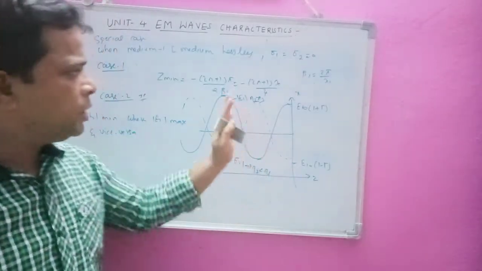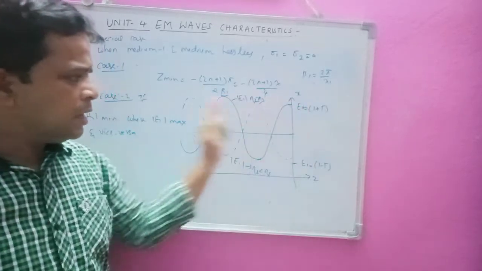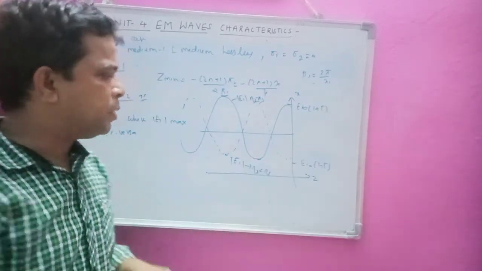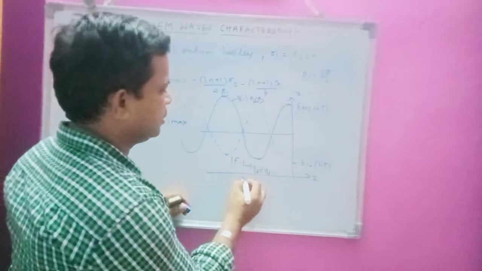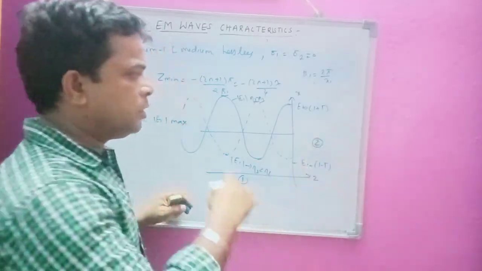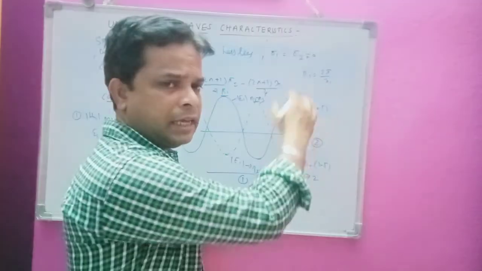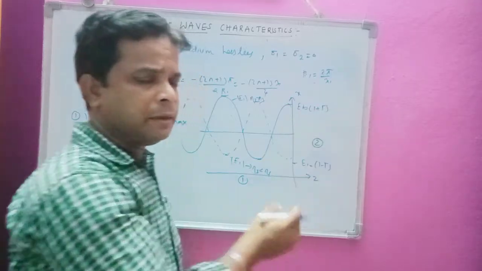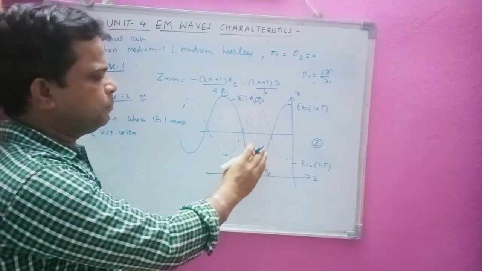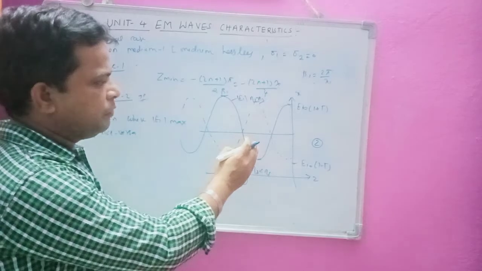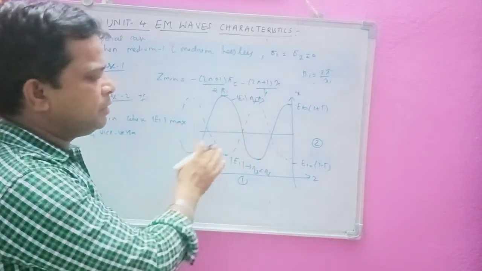Okay, we are going to show only the medium 1 part here. I am not showing the medium 2 part. This is medium 1 and this is medium 2. So here we are going to have some transmitted wave also, which we are not showing in this diagram. Here we are going to show only the incident and reflected field in the medium 1,